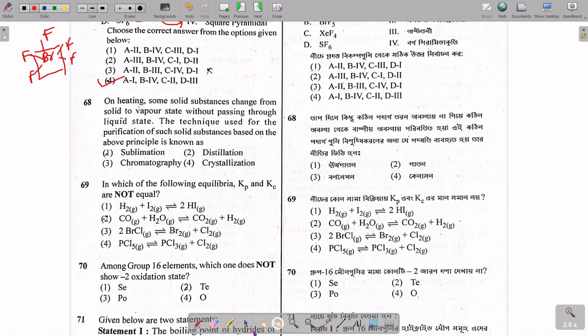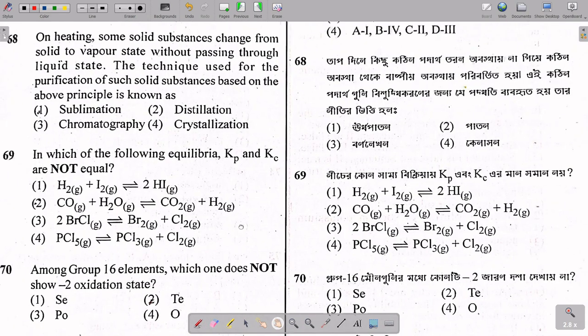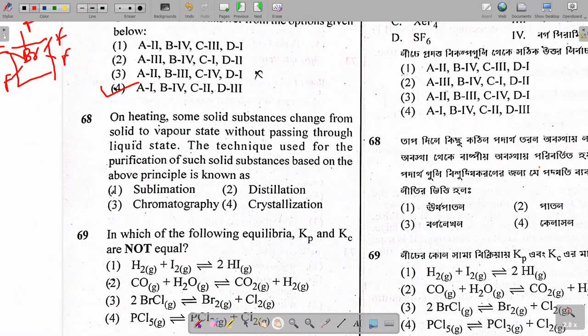Let's move to the next question. This is not a NEET question; it is a question of a competitive exam. It comes in normal Group D exams. On heating, some solid substances change from solid to vapor state without passing through the liquid state.